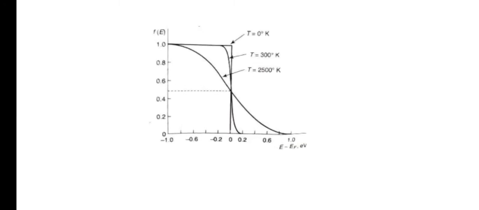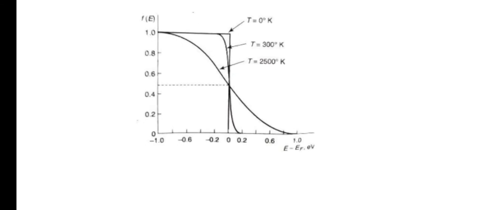Now this is the Fermi probability versus energy function for different temperature ranges: T equal to 0 K, T equal to 300 K, and T equal to 2050 K. It is a comparison of temperatures, where T2 is greater than T1, and T equal to 0. There are three conditions used here. It is the function f of E versus energy at different temperatures.